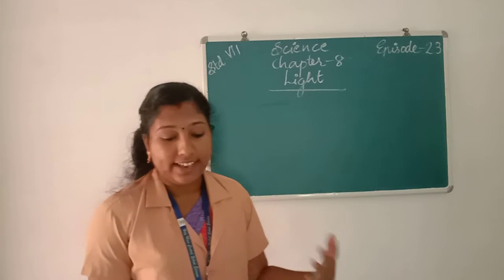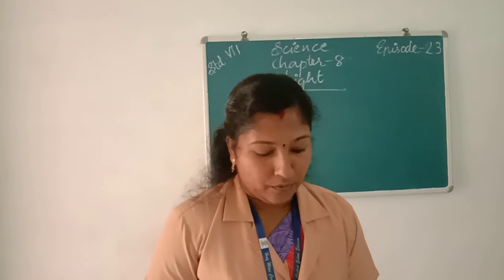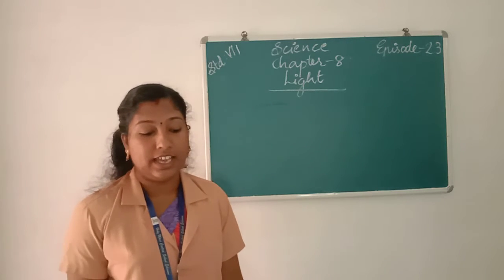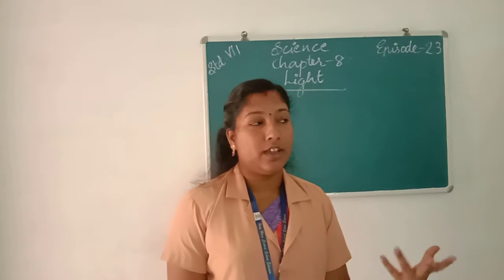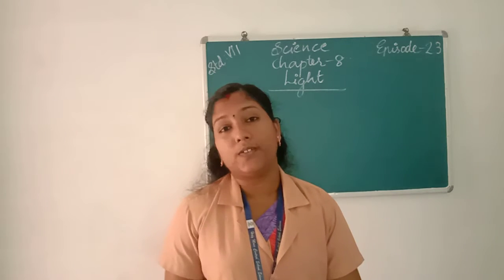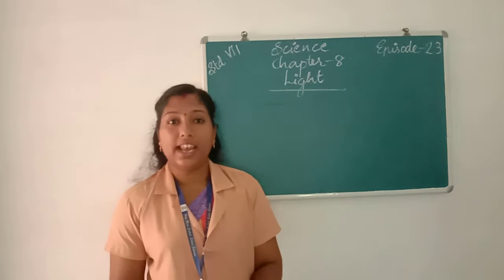What do you mean by a lens? Yes, we know that a lens is a piece of transparent material made of glass or plastic, curved from both sides. That is called a lens.